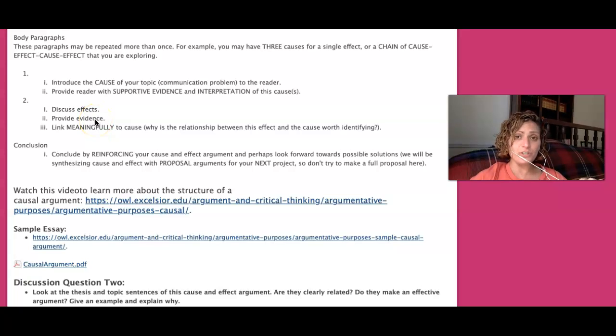Provide evidence from your research, from your case, and link it meaningfully back to the cause. How could the cause be a part of this effect? So in the paper that we'd been reviewing earlier, how could the cause of a real absence of mental health support within the law enforcement workplace be related to the effects that are listed there?